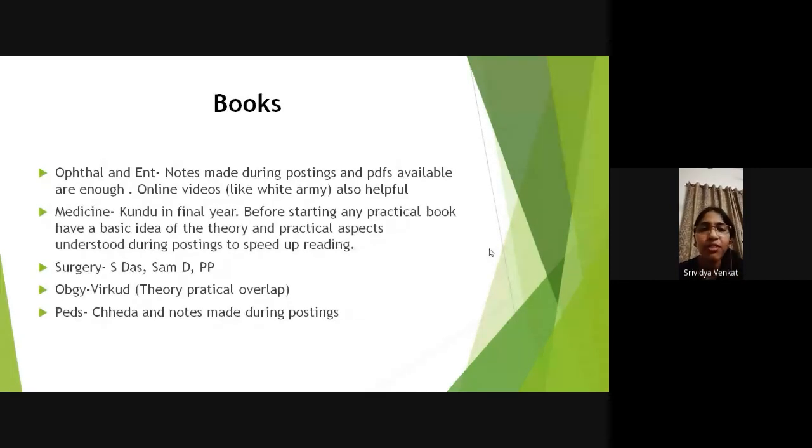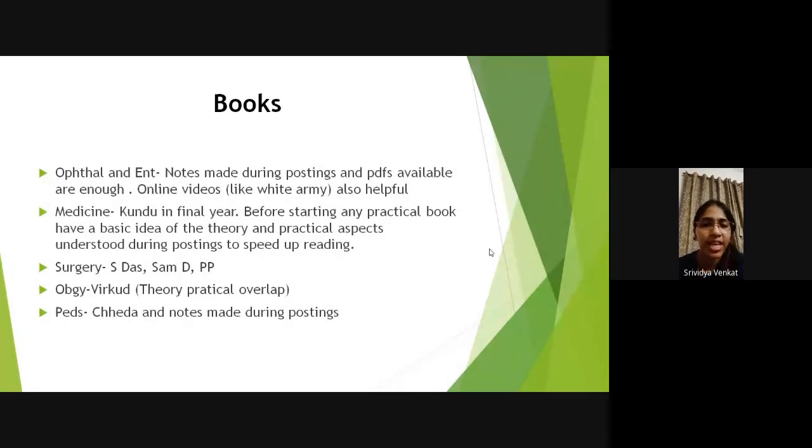This is just a list of books, and I've already mentioned it. Ophthalmology, as Manav said, you don't have to refer to a separate book as such. You can just take the PDFs from us. Medicine में read Kundu in final year. बाकी third minor में you can refer to other books like PJ Mehta. Personally, we had residents who used to teach us, so we didn't actually have to refer to a lot of books. But as I said, read the theoretical part, and read the case pro forma जो होता है. There are PDFs for that also.